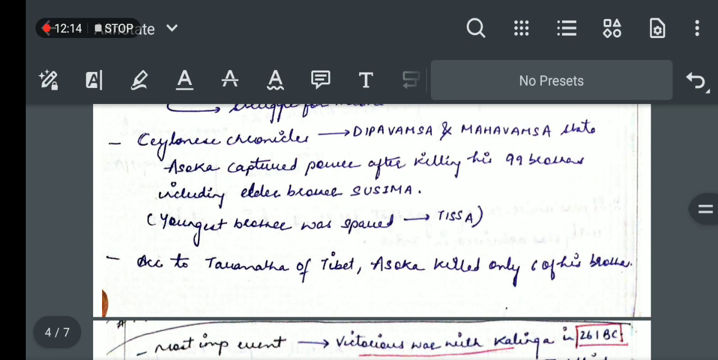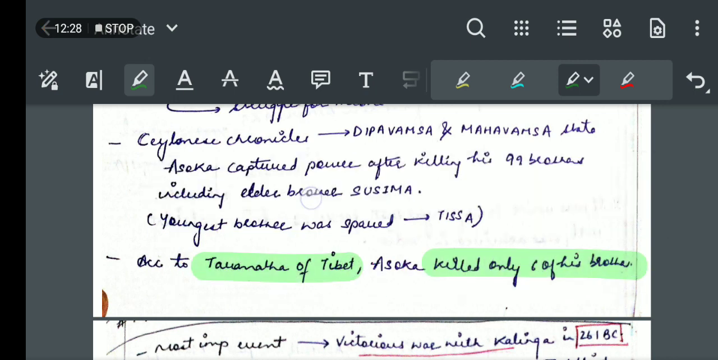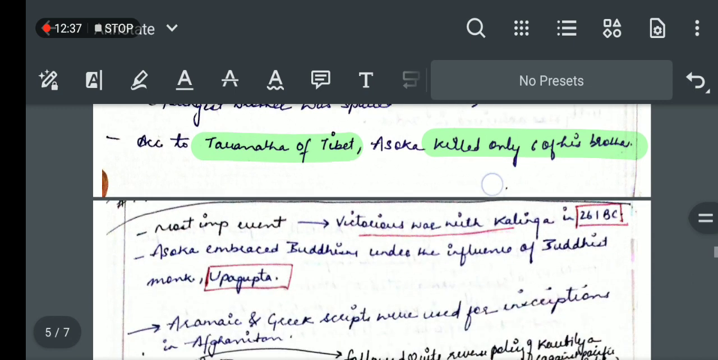Ashoka captured the power after killing his 99 brothers, including elder brother Sushima. The youngest brother, Tissa, was spared. But as per Taranatha of Tibet, Ashoka killed only 6 of his brothers. So these are the various sources, with information which differs from each other, and we have to know about both the sources.